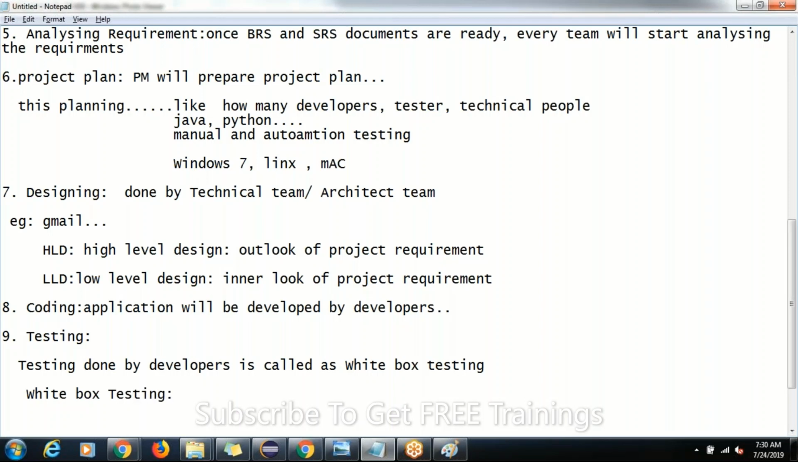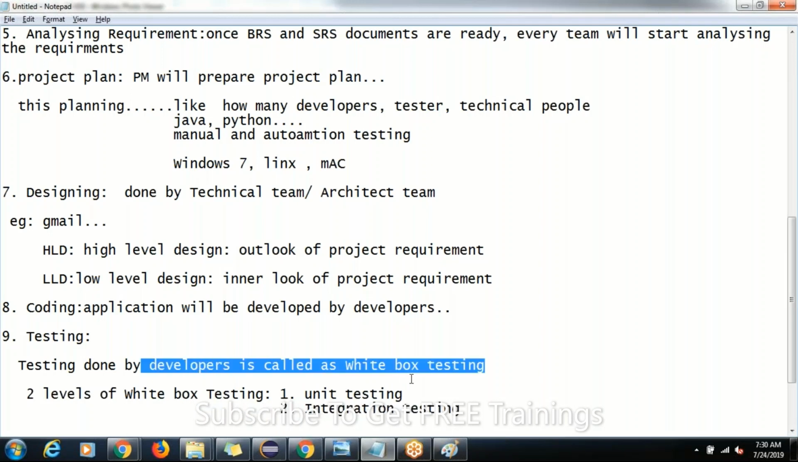What are they, guys? First one is unit testing, and the second one is integration testing. These two are the testings done by whom? Testings done by the developers. So under white box testing, we have two levels of testing: one is unit testing, another one is integration testing, guys.